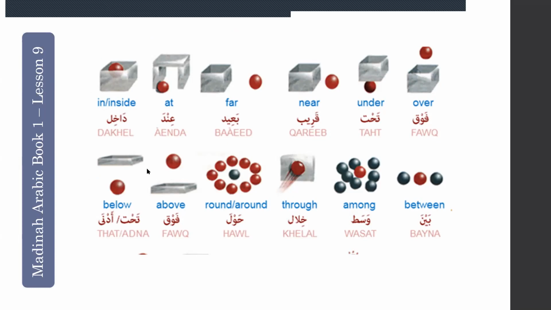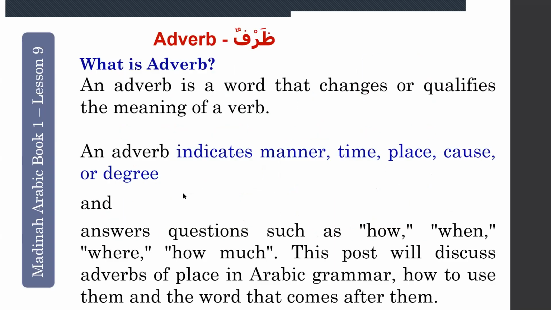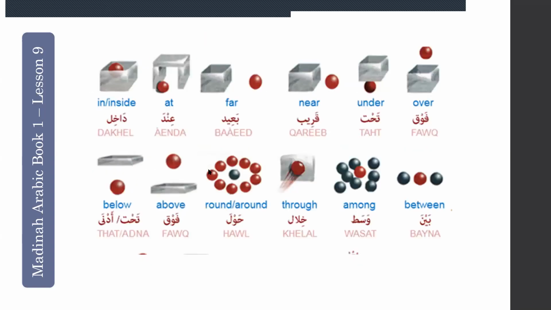So what is the ruling of an adverb? The noun following it takes kasra because we have to regard it as a mudafun ilayhi. Inside, outside, near, under, all these give the answer to how, when, where, how much. They indicate manner, time, place, cause, degree. Okay, this is a sample of the picture. It has more than that. Day, all this will come.